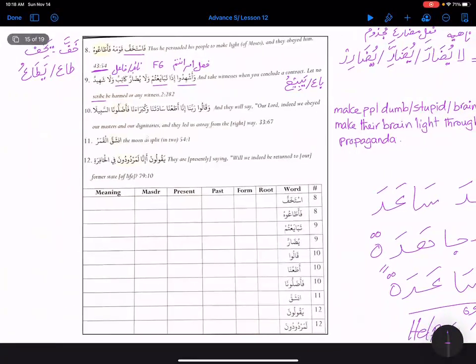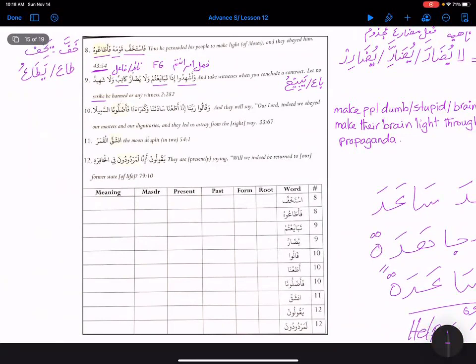How people are brainwashed. So istakhaffa is talking about Pharaoh, how Pharaoh brainwashed qawmahu, his people, fa'atwa'uhu, and then they all obeyed him. So this is the ayah.